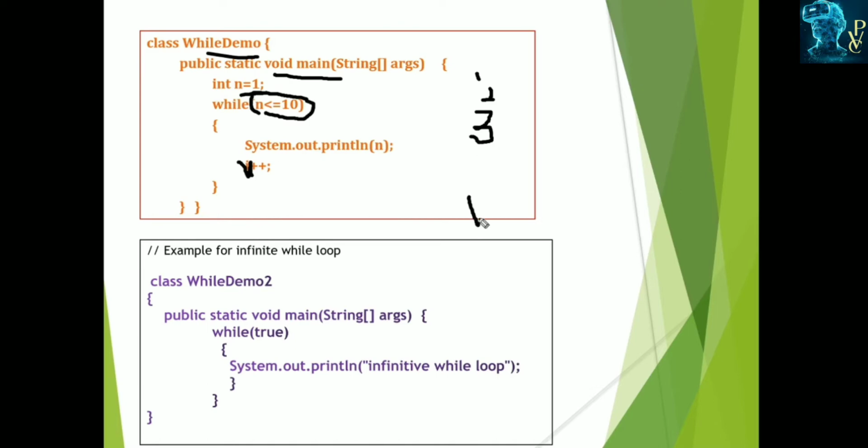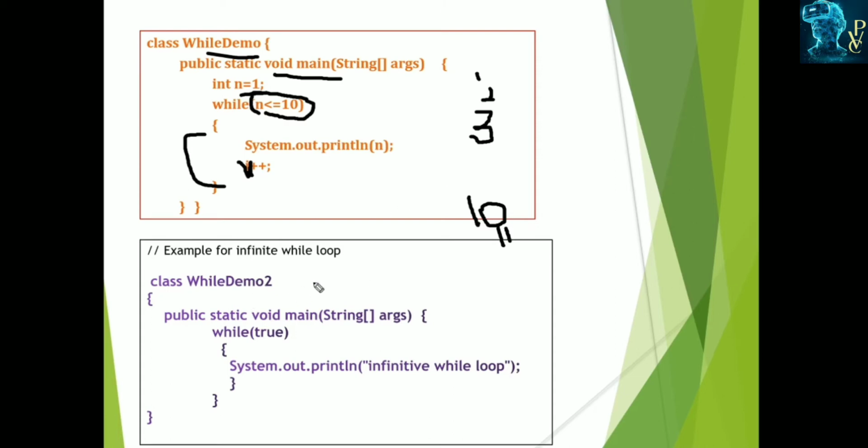Up to 10 it displays. When n becomes 11, it checks whether 11 is less than 10. No, this condition or expression becomes false. So it exits from this loop. It does not enter into the loop. So after that no statements are executed, and the program closes. Like this it displays the numbers 1 to 10.